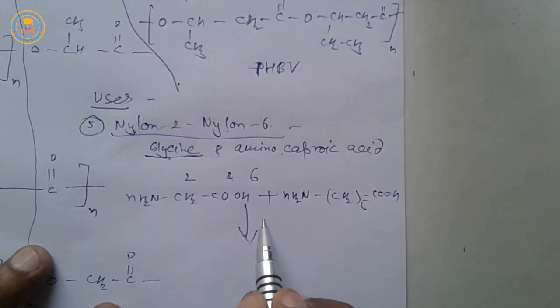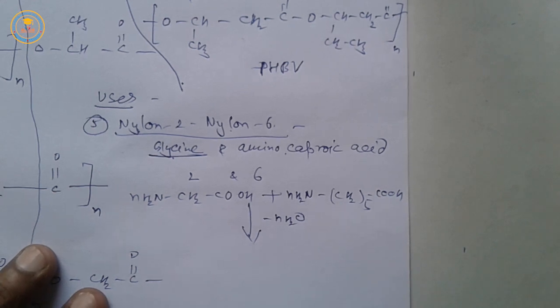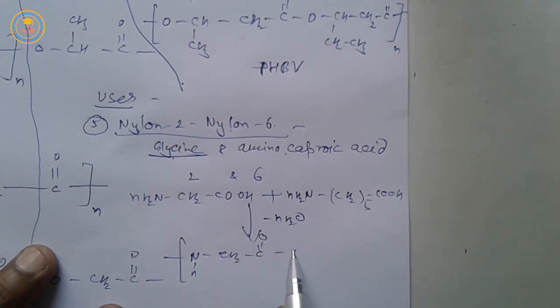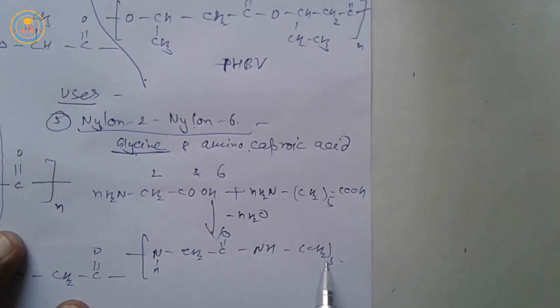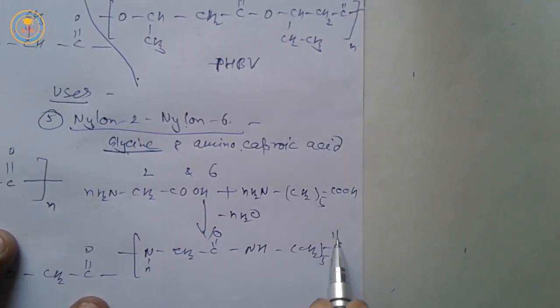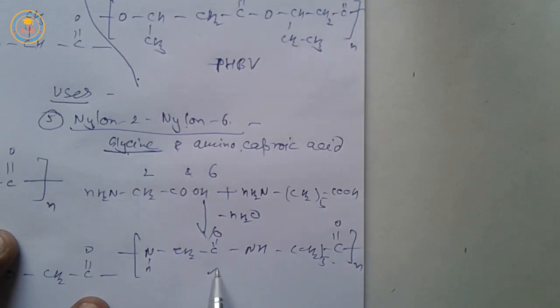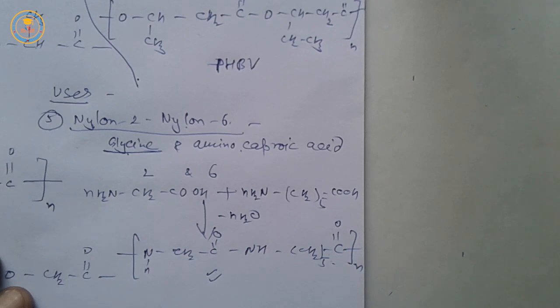After polymerization, here n molecules of water are eliminated. So the structure of nylon 2, nylon 6 is this. It is nylon 2, nylon 6, very important polymer.